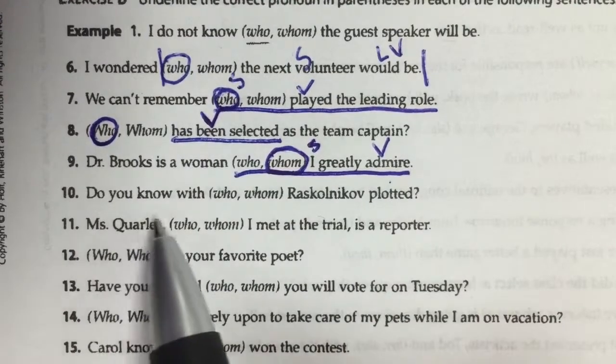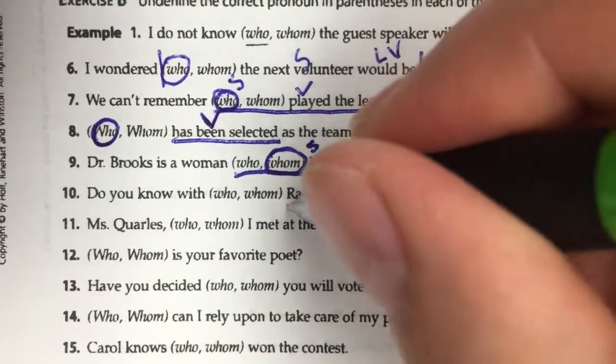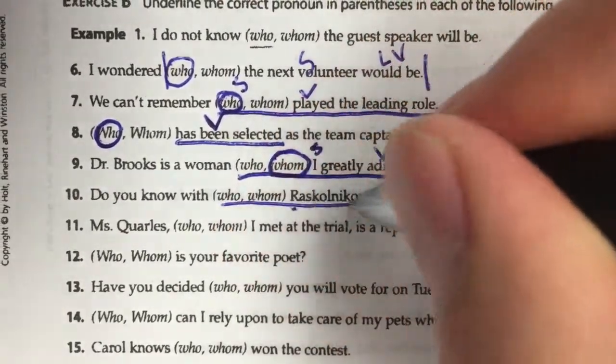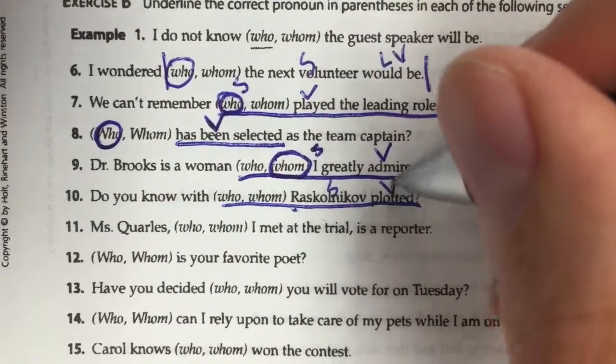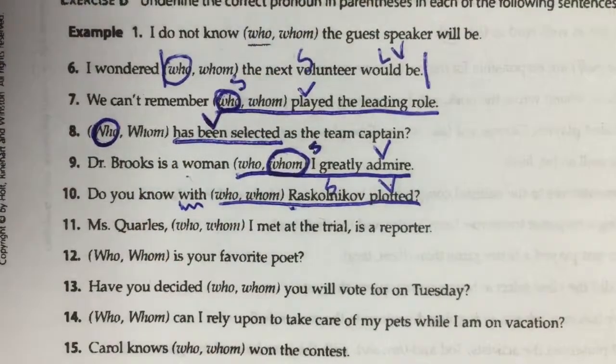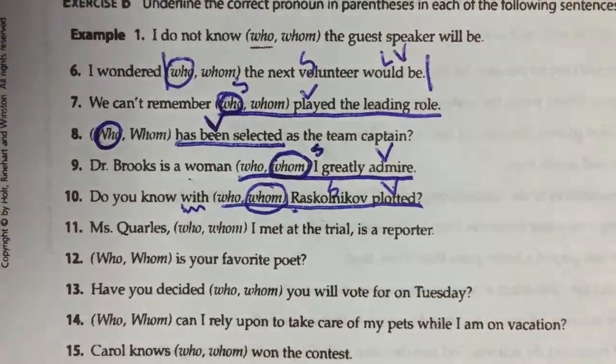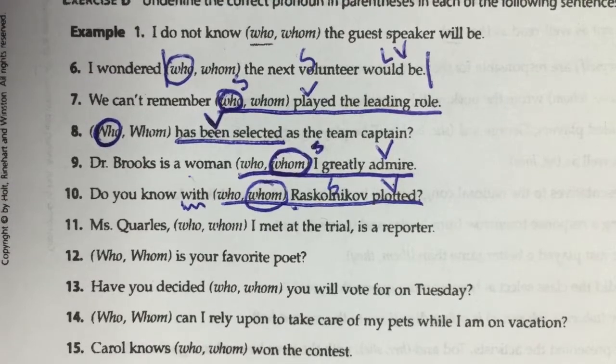Number 10, do you know with whom Raskolnikov plotted? So here is our clause, and subject and verb. Now this here is a preposition, with. The cat walked with the box, so we need an object of a preposition, so that's going to be the word whom.